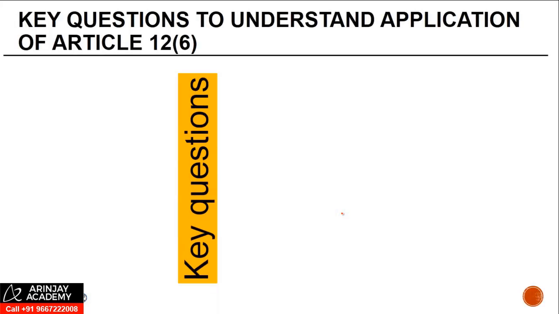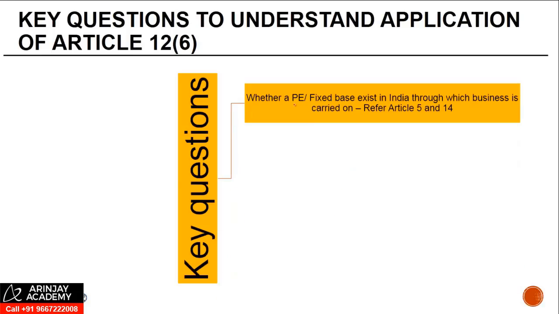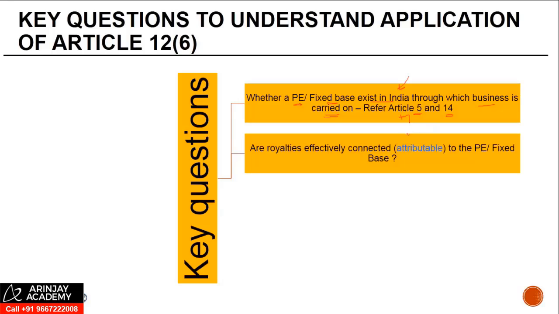So some of the key questions which one needs to understand to apply this article properly are, first thing is find out whether a PE or a fixed base exists in India. And if it exists, is the business carried on through this PE? For this, you need to go back to Article 5 plus Article 7 and Article 14. Second is, are the royalties effectively connected or, as used in the India-US treaty, attributable to the PE or fixed base? These two terms have been discussed in several judicial proceedings, and it will be good to refer to some commentaries to understand how these are applicable in your case.